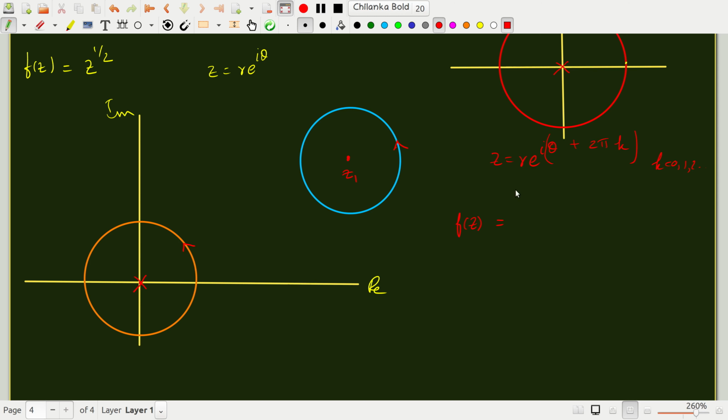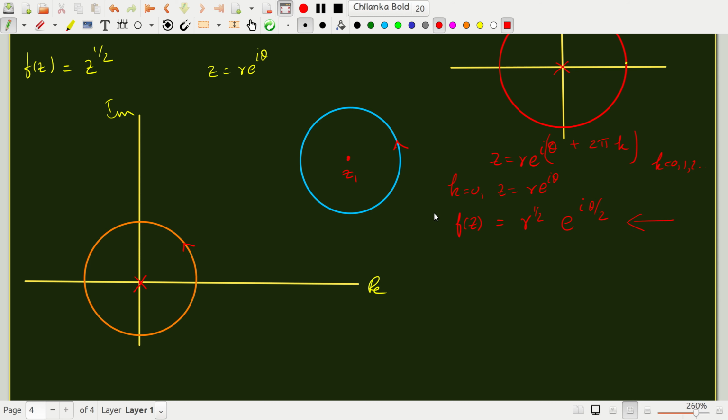When k is 0, z is r e to the i theta. So f of z is simply z to the half, it's r to the half e to the i theta by 2. So as theta in the z plane goes from 0 all the way to 2 pi, you will see this branch.